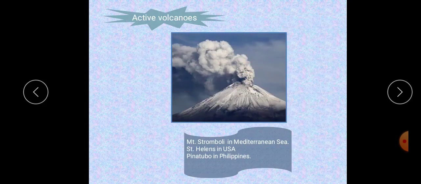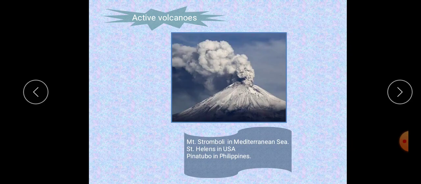This is active, always active. Anytime the magma is coming outside, that is, lava coming outside, that is called active volcanoes. The volcanoes are grouped according to the periodicity of eruptions as active, dormant, extinct. Volcanoes that erupt frequently are called active volcanoes.